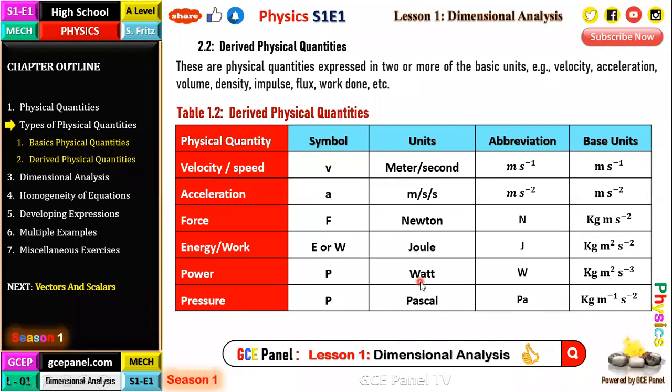Then power P, the unit of power is the watts. And the watts is abbreviated capital W. The power is the work done per unit time. So we just have to divide the joule by time or by second. You're going to have kilogram meters squared per second cubed. Pressure is measured in pascals. And the basic unit of pascals is the kilogram per meter per second squared.